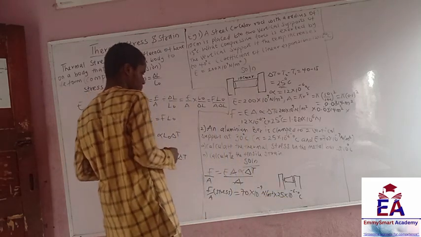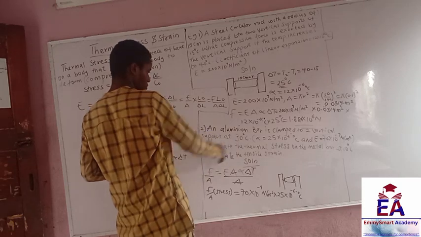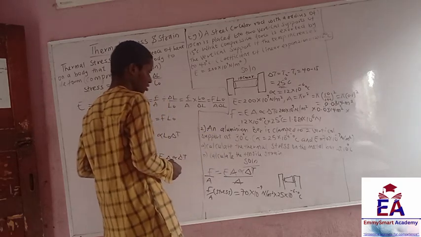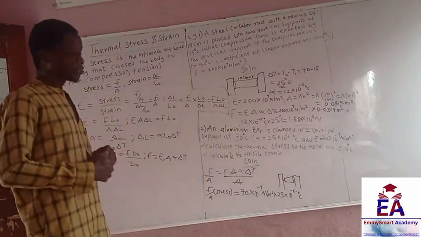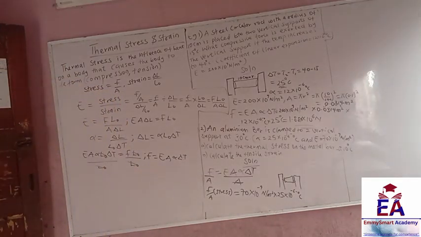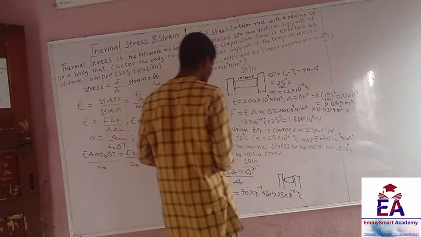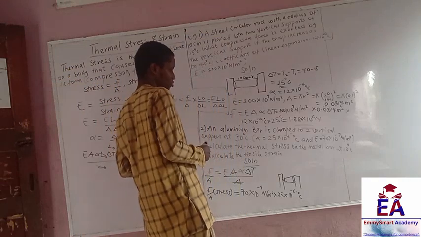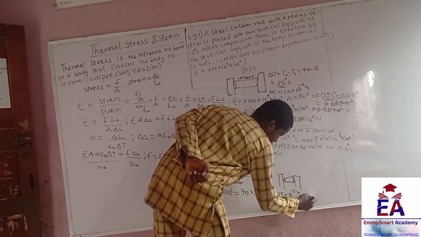And then we have temperature at 30 degrees Celsius. And then they said calculate thermal stress on the metal bar at 10 degrees Celsius. That means a change in temperature, right? So the change in temperature is going to be 10 minus 30, which is minus 20. The minus is not really important, so we have just 20.